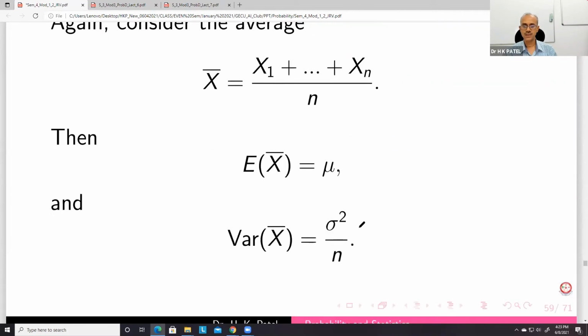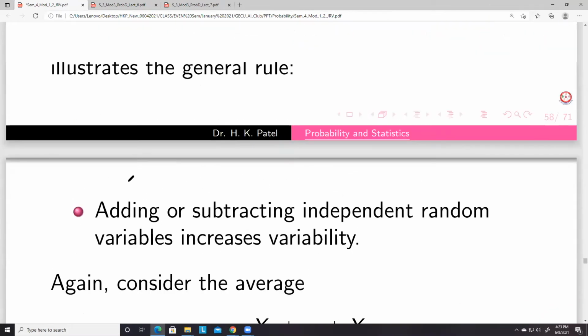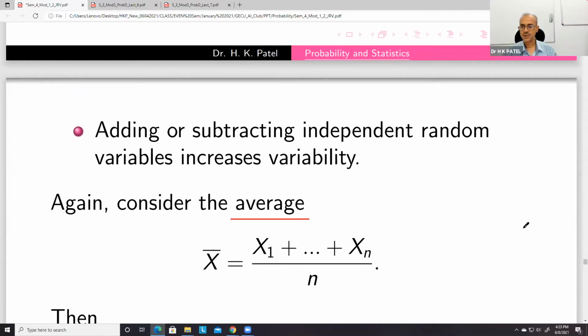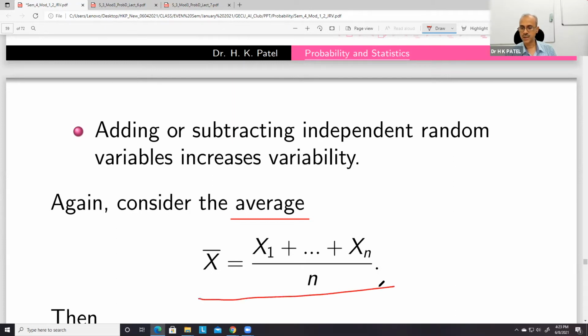Now next is this average. So far we have simple additions and subtraction of 2 or more random variables. Now we take the average of n random variables. This we denote by x bar: x1 plus x2 plus xn divided by n.